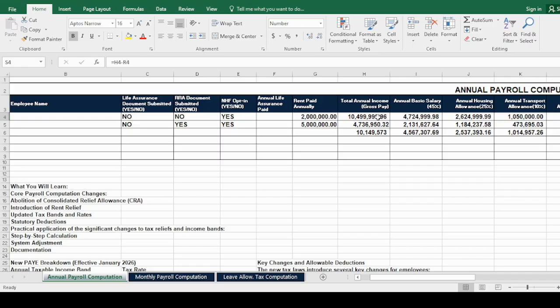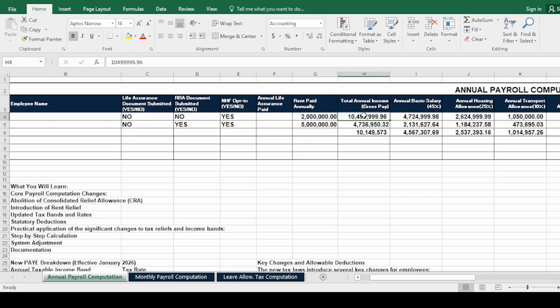So here we have dummy numbers for the rent paid annually. We have 2 million on the first row, and then we have the total annual income at 10.4 million.